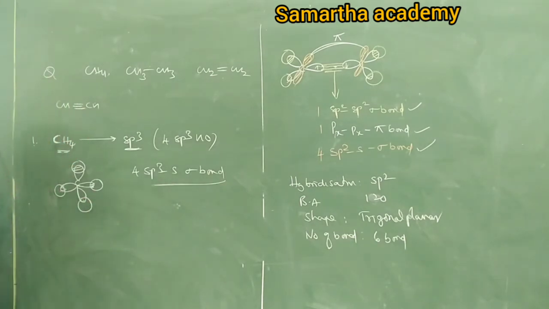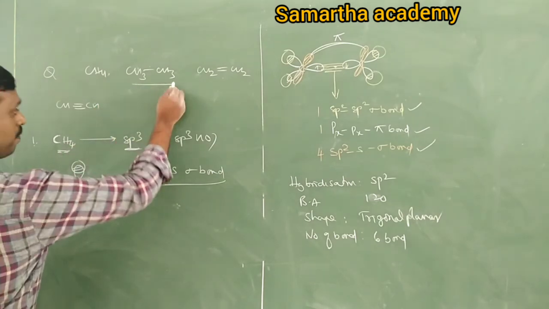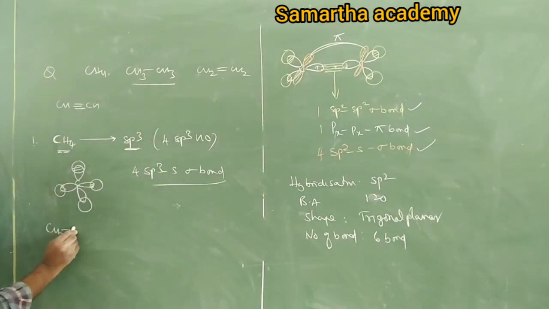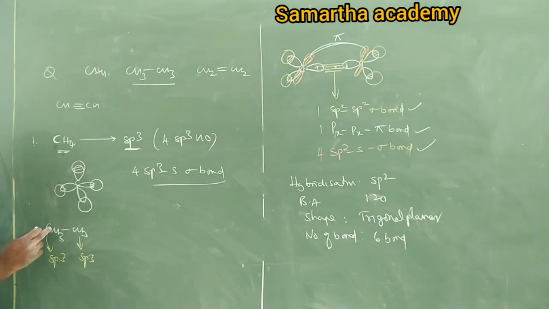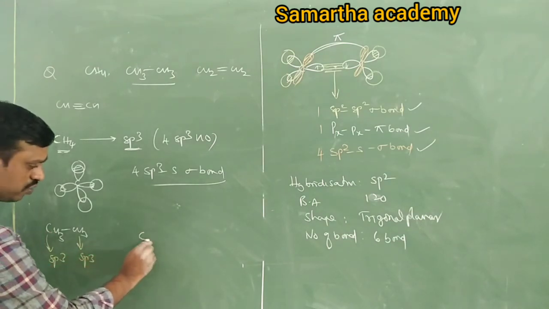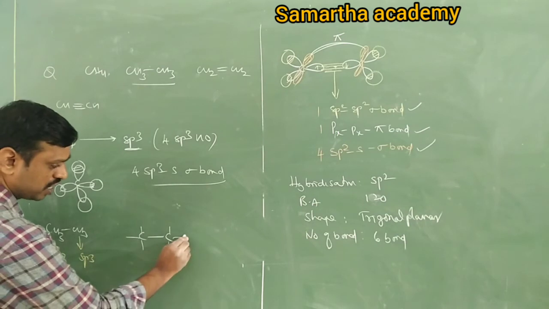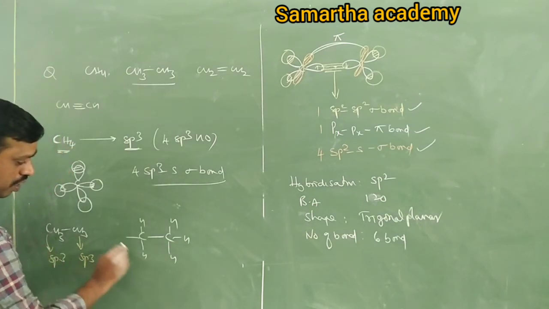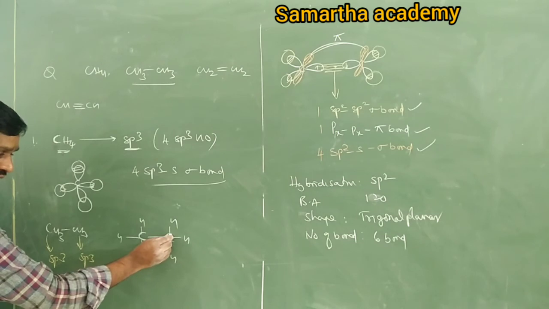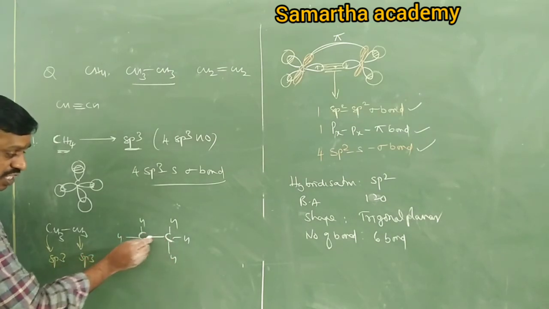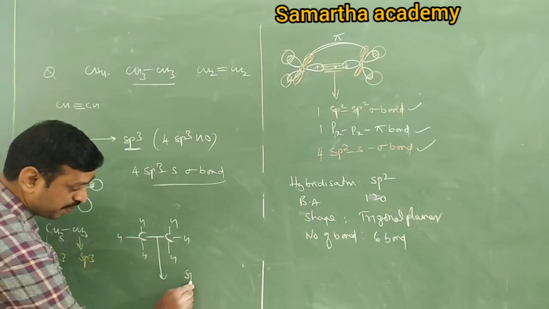That's it. If you know the hybridization, it is possible to identify the number of bonds and the type of bonds also. Similarly, ethane, CH3-CH3. You should know each carbon undergoes sp3. In between the two sp3, this bond is what? sp3-sp3 sigma bond.